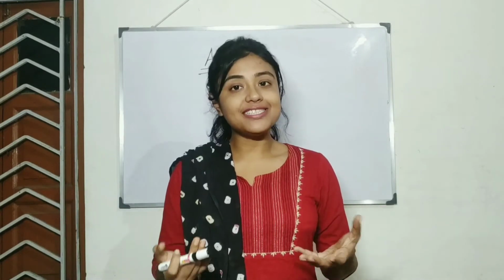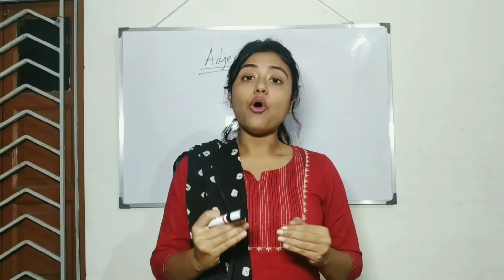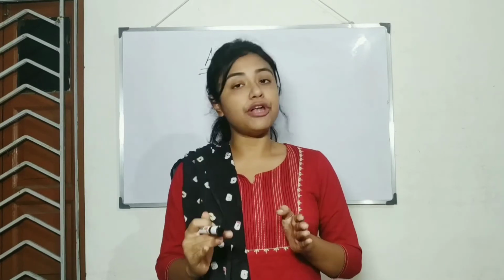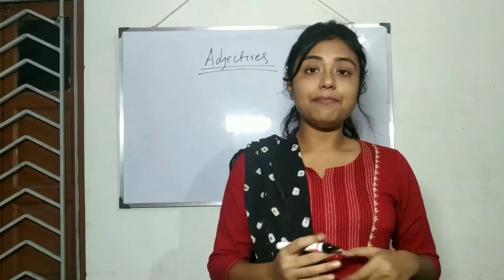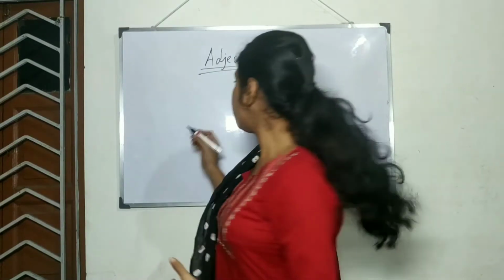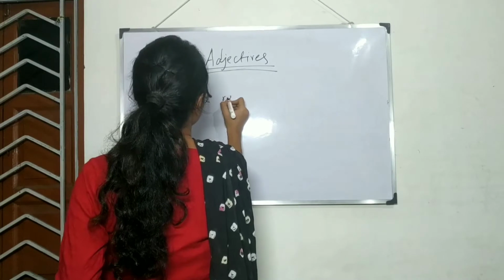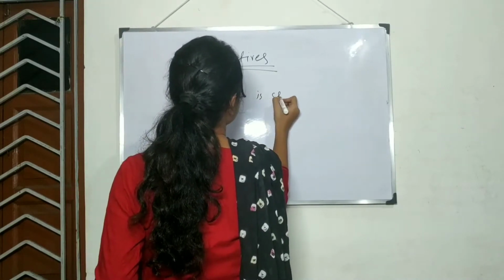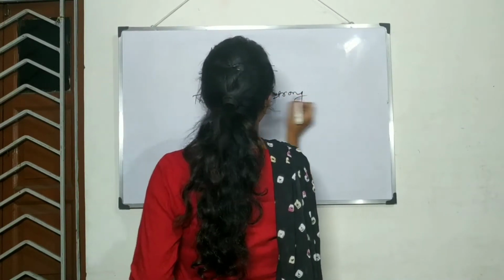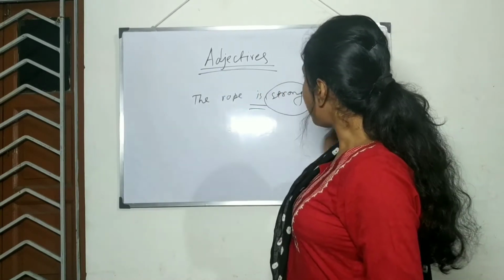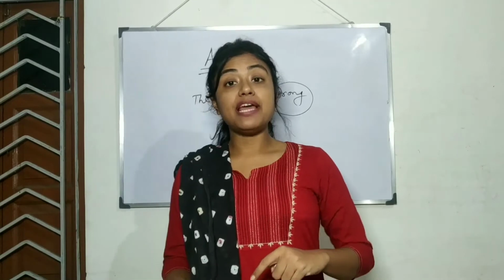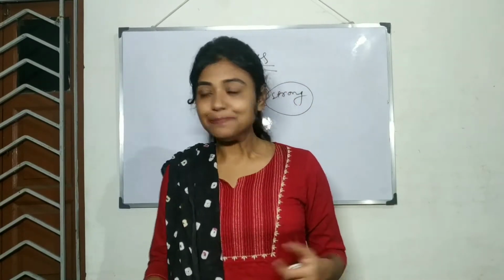What is called adjectives? Adjectives are words that modify or describe a noun or pronoun. It can be placed after a verb. For example, the rope is strong. Now you can see here it is a verb and it is an adjective. It can be placed before a noun. For example, beautiful girl.